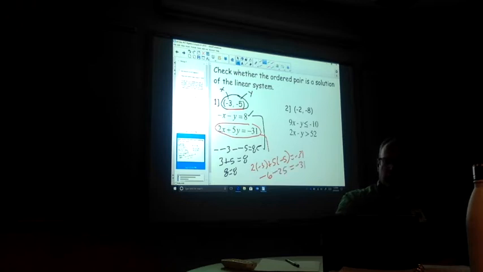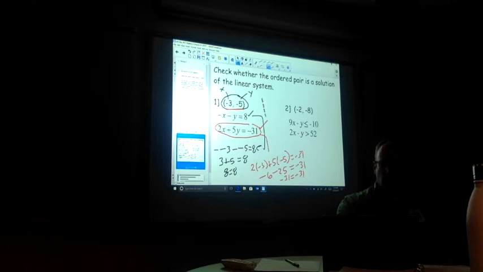Is that equal to -31? Well, you'll realize if you do your arithmetic that -31 equals -31. That means that point exists on this line as well. So if these two lines had been graphed, they would have intersected at -3, -5. But we're just checking to see if that's the appropriate spot for them.